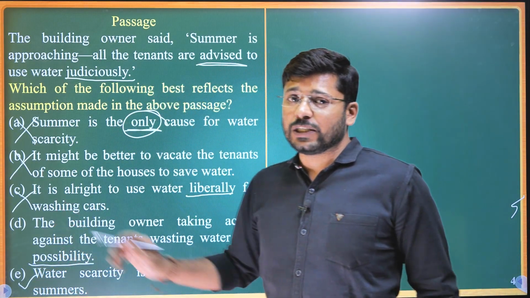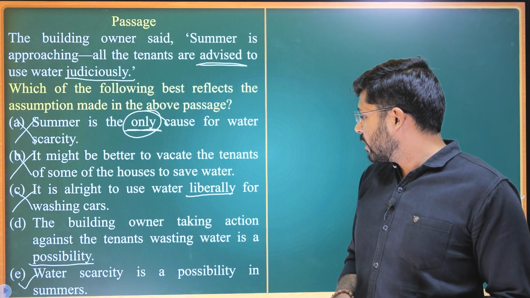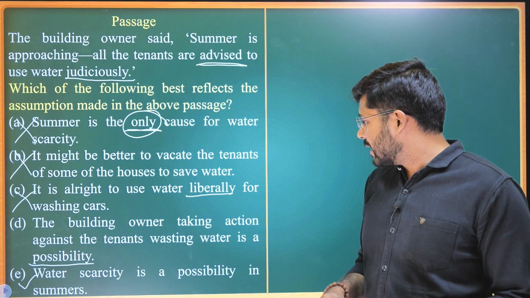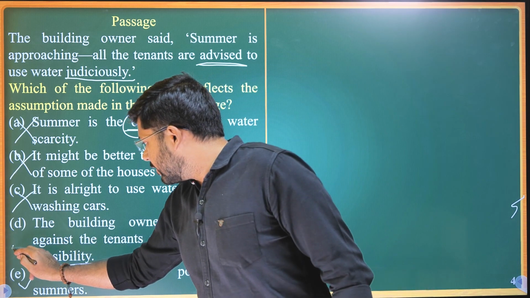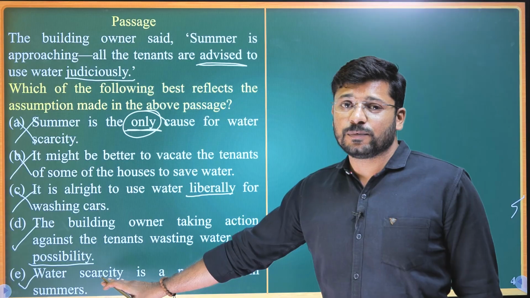However, we have not ruled out this one. Let's take a look at option D again. The building owner taking action against the tenants wasting water is a possibility. Now, this might be true. However, this is definitely true.